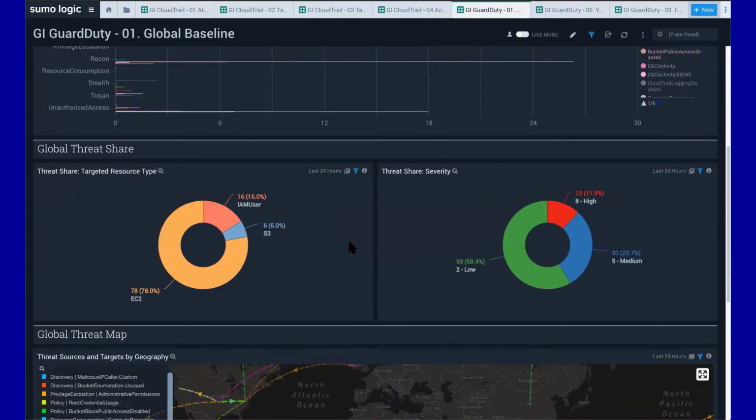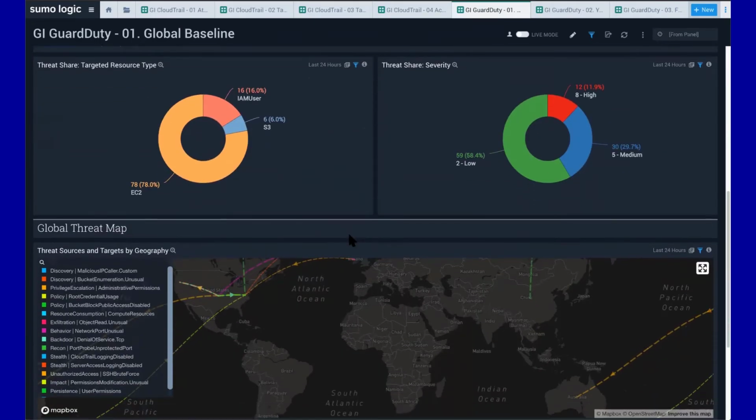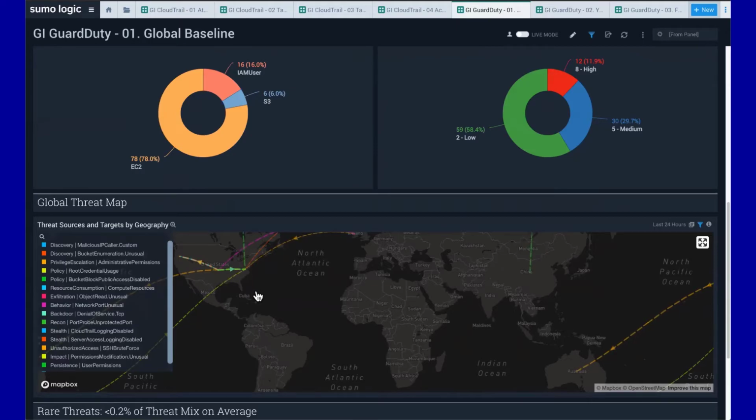We're breaking it down differently to see which resource types are targeted, what the severity breakdown is, for all of the overall threats that we're seeing. And we've even got a really fun chart here, a map that shows my source and target threats, or my source and targets per threat that we're seeing.